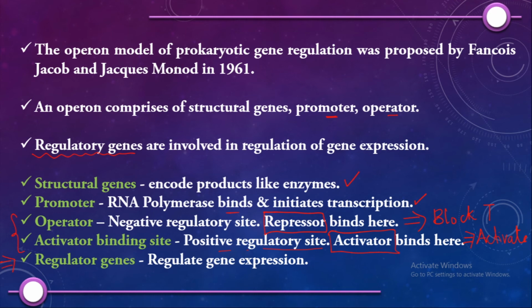Those particular gene sequences are called regulator genes. Getting it? I think we just went through a lot of concepts and it might be jumbling in your mind, so let's summarize all this. For that, I have an analogy or an example for you in the next slide.